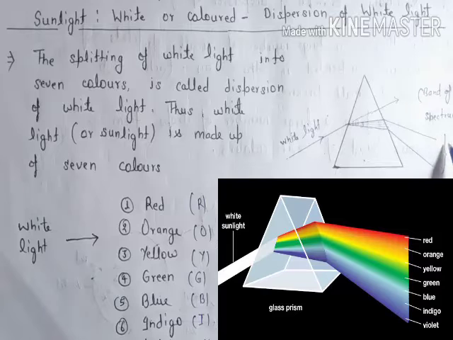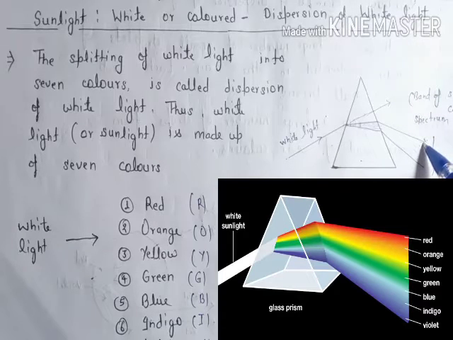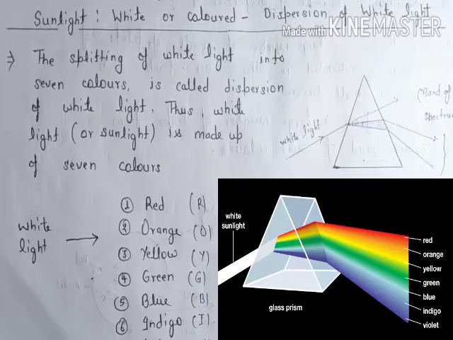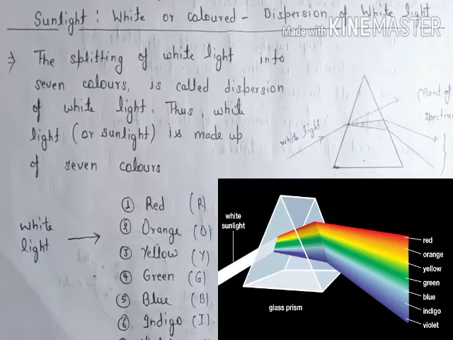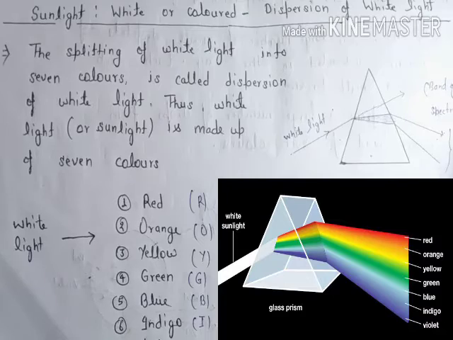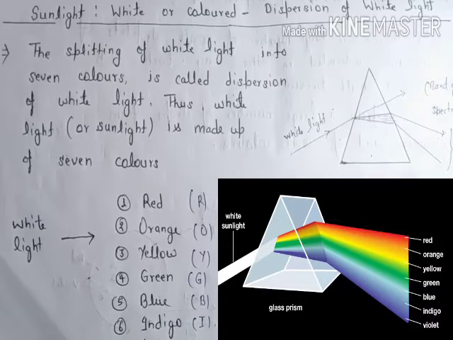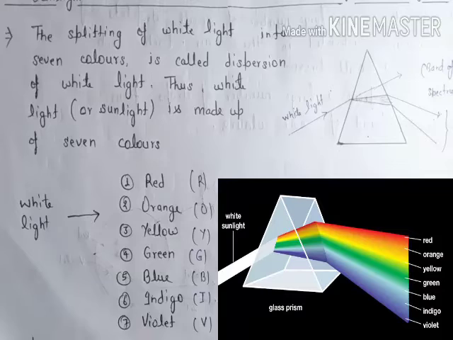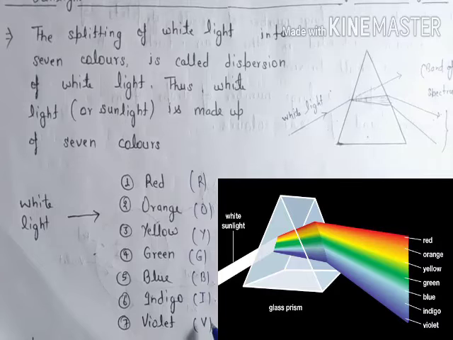You will get 7 different colors. If there is a screen, you can see 7 different colors, where the first color from the top is red, and the last color from the bottom is violet. This is the band of 7 colors, and this is called a spectrum. So there are 7 colors: red, orange, yellow, green, blue, indigo and violet. If you take the first letter of each color, you will get VIBGYOR. And you are familiar with this.